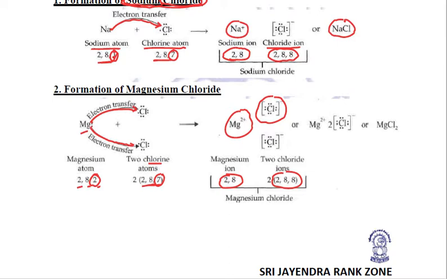So one magnesium, after donating electrons to two chlorines, forms magnesium chloride, MgCl2, which is an ionic compound because it contains positive magnesium ions and negative chloride ions.